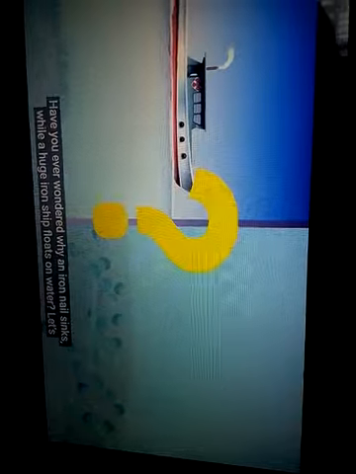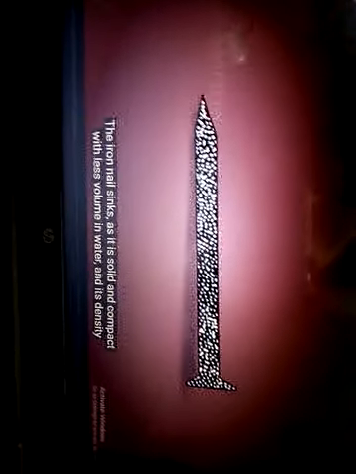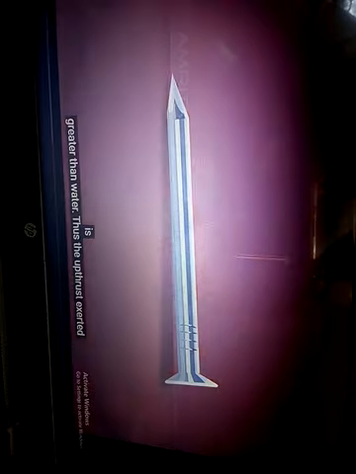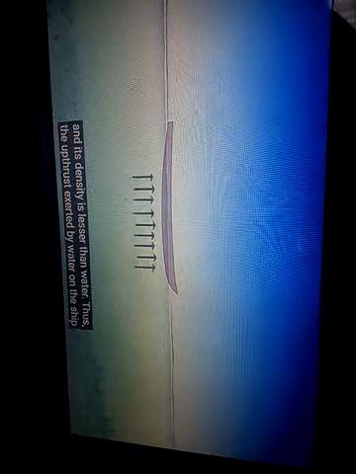Have you ever wondered why an iron nail sinks while a huge iron ship floats on water? Let's see. The iron nail sinks as it is solid and compact with less volume in water, and its density is greater than water. Thus, the upthrust exerted by water on the nail is less than the weight of the nail. This causes it to sink. An iron ship floats as it is hollow, filled with air and occupies more volume in water, and its density is less than water. Thus, the upthrust exerted by water on the ship is greater than the weight of the ship, letting it float.